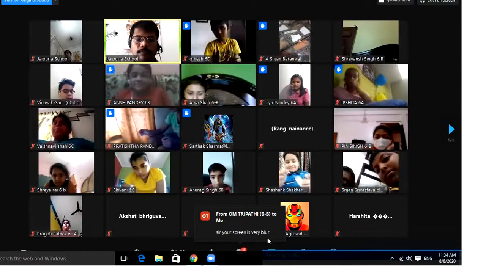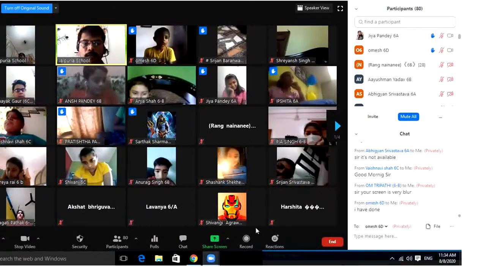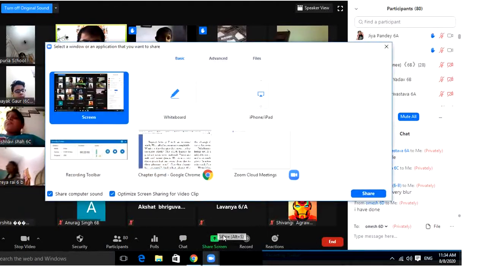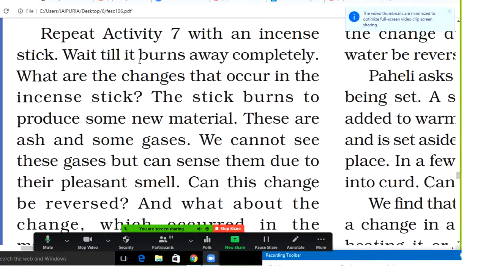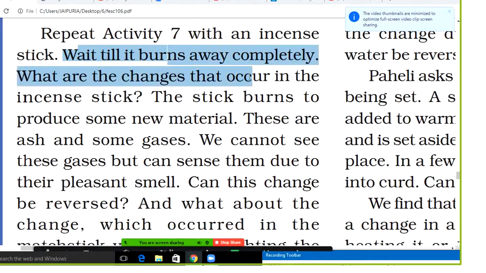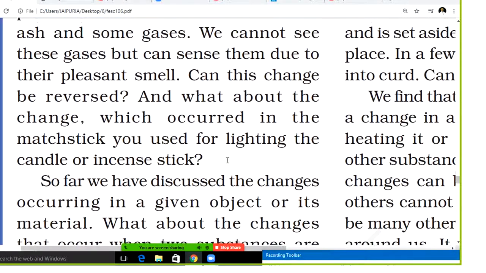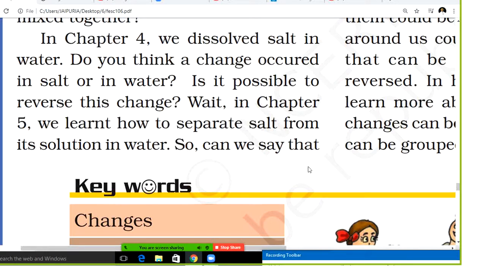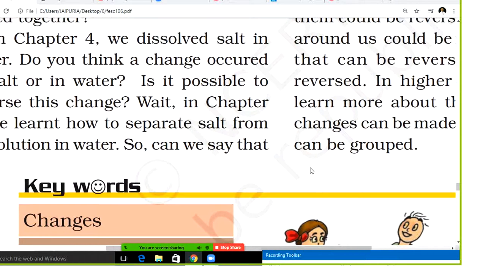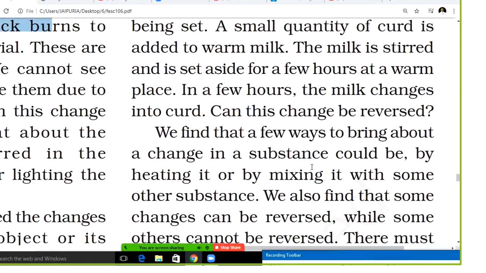So here you have seen how this thing is going to be changed and what is happening. Students, again I am coming to the chapter where an incense stick burns completely. When it is burned completely, the incense stick has been changed and this produces a new material. So this is also one activity which you have done. Changes you have seen. I hope that all the changes which we have done in this chapter are really interesting.